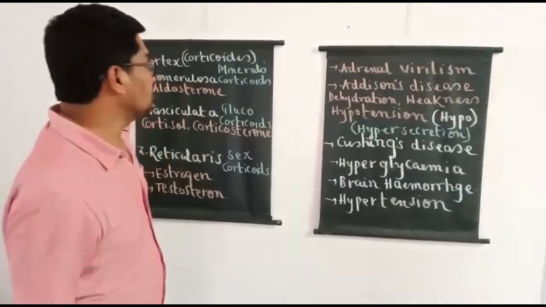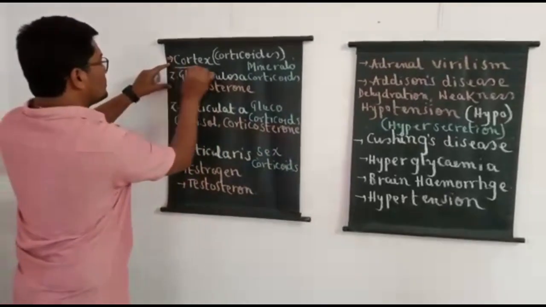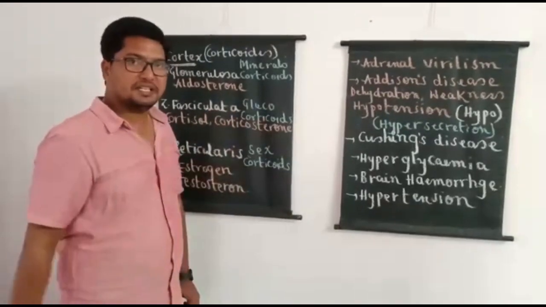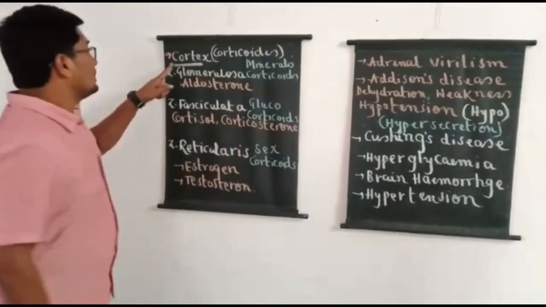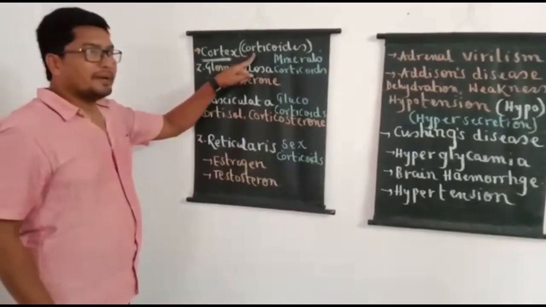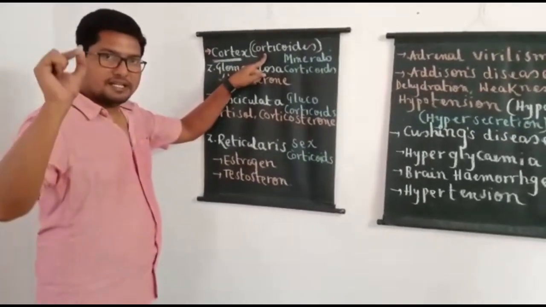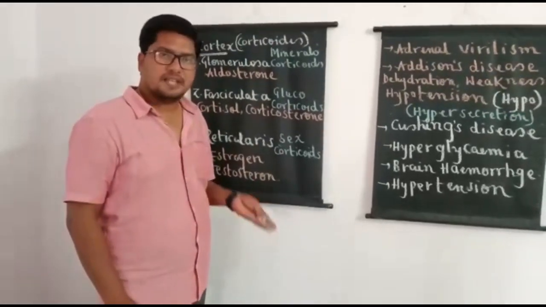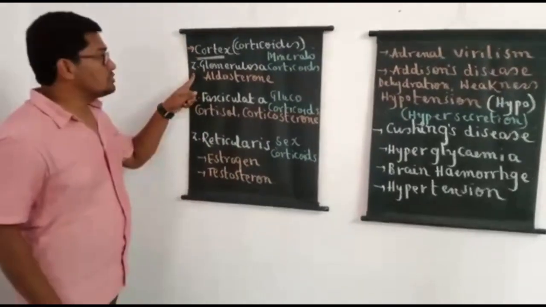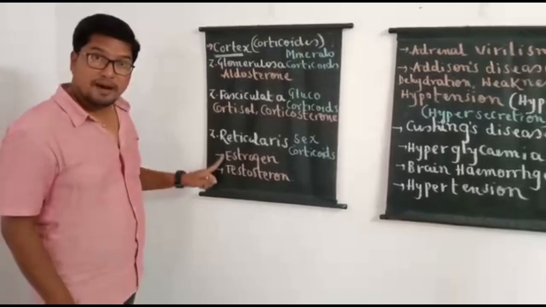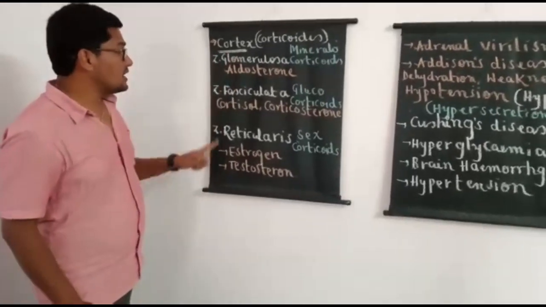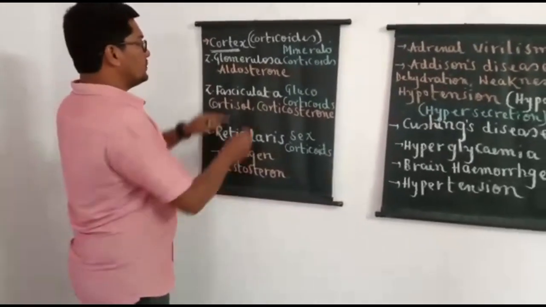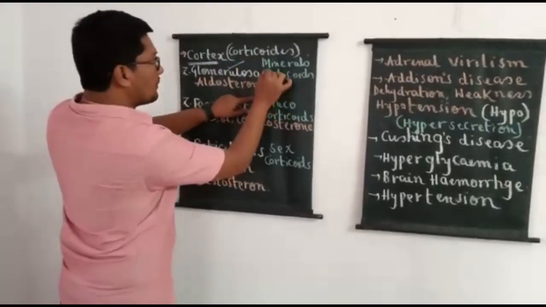Now let us look into the details of hormones of adrenal cortex and problems associated with hypo and hyper secretions. I already told you, hormones of the adrenal cortex are commonly called corticoids and they are steroids in their chemical nature. That's why they are also called corticosteroids. And if you remember, adrenal cortex is further demarcated into zona glomerulosa, zona fasciculata and zona reticularis.